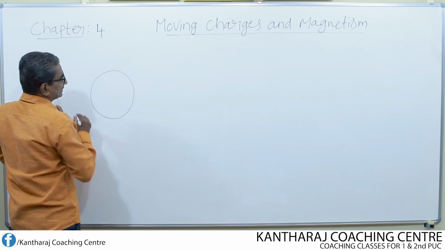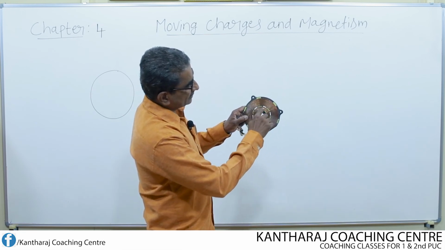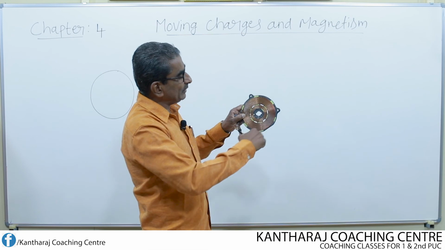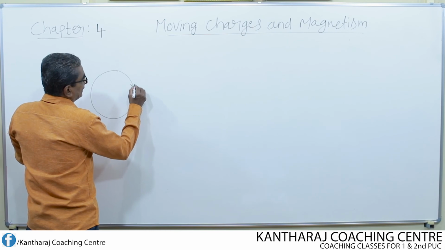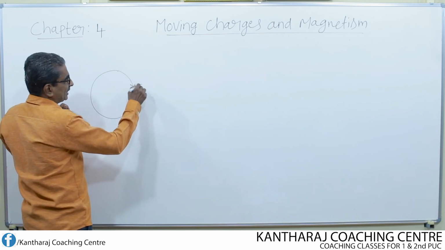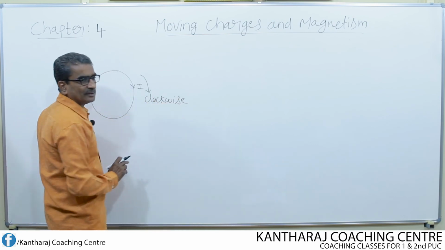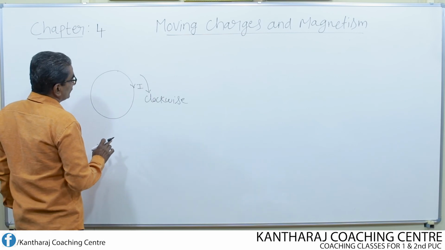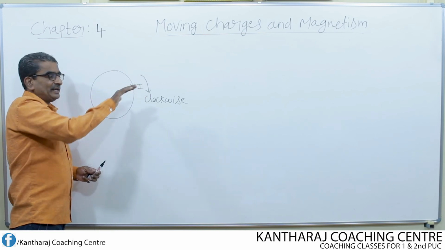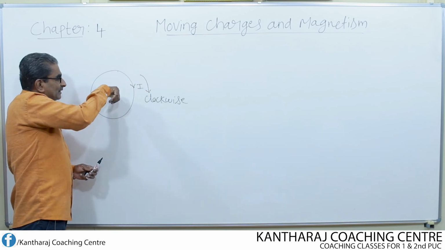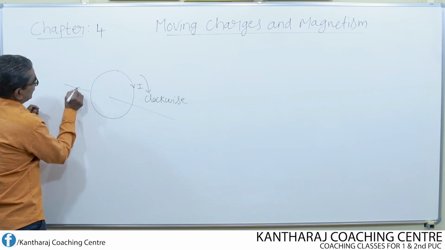So imagine this as a circular coil of several turns. You can notice one round, one turn, second round, two turns, third round, three turns. Like this we can imagine several turns. Let us now consider the current flowing in clockwise direction. So current is said to be in clockwise. Now, what will be the direction of magnetic field according to the right hand rule? Fingers should clasp in the clockwise direction. Now the thumb finger gives the direction of magnetic field. So this will be the direction of magnetic field.